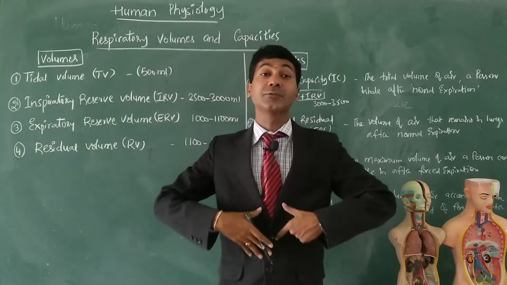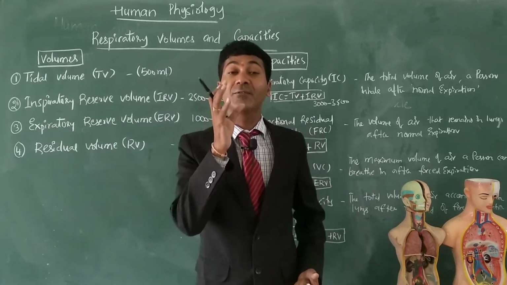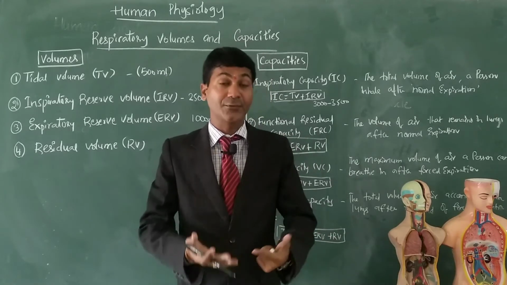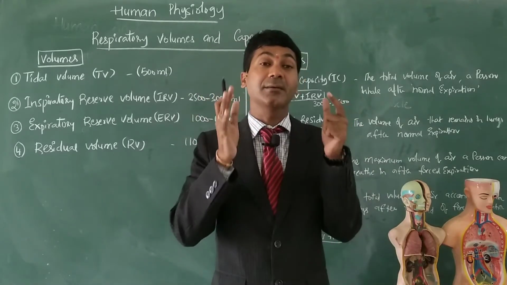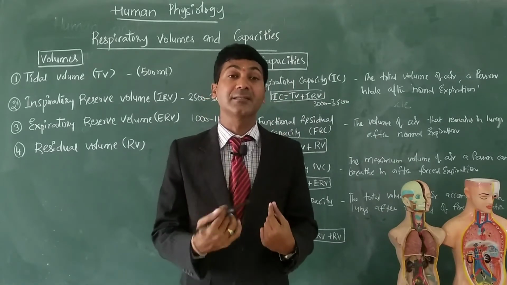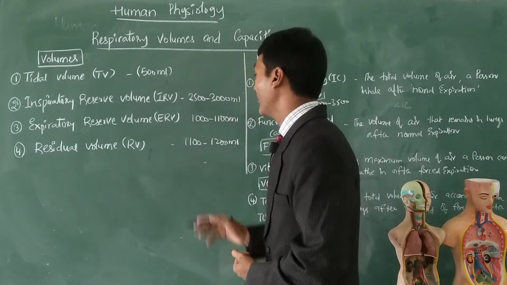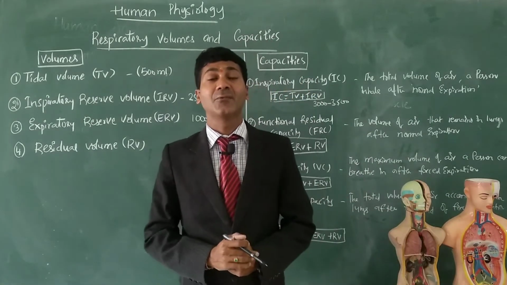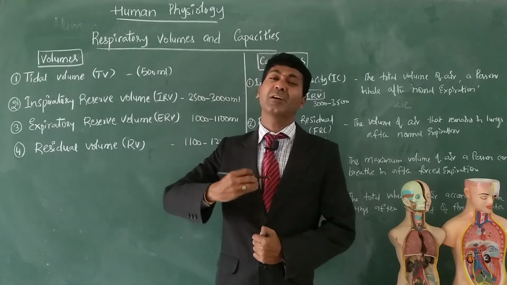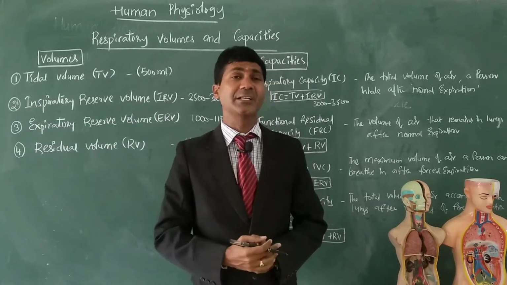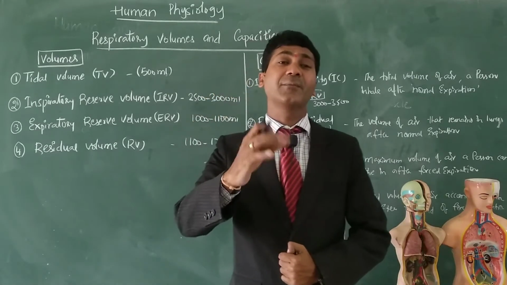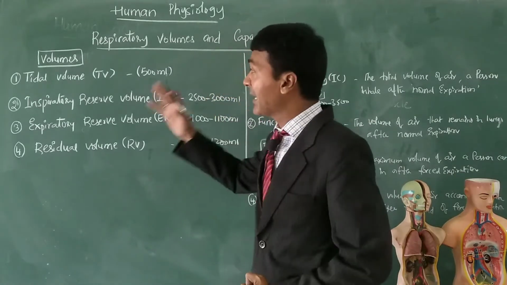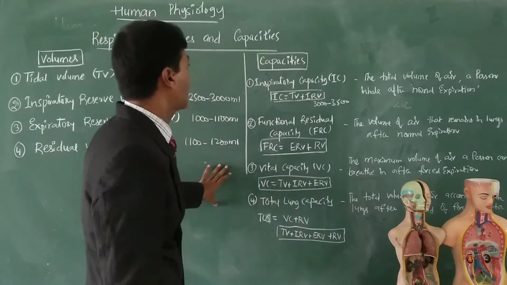And residual volume. My dear students, the volume of air that remains in the lungs after forceful expiration. Even if you do forceful expiration, some volume of air remains in the lungs, and that air is known as residual volume. 1100 to 1200 ml is the value of residual volume. However forcefully you do the expiration, 1100 to 1200 ml of air is always present in the lungs. That is residual volume.